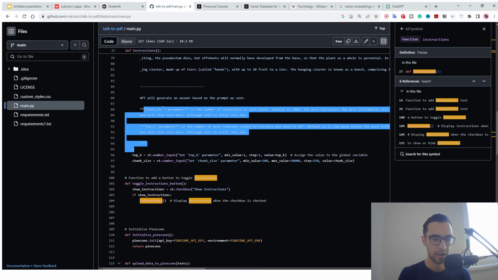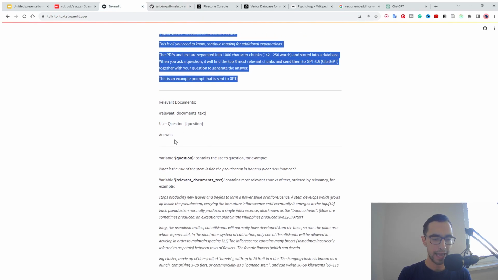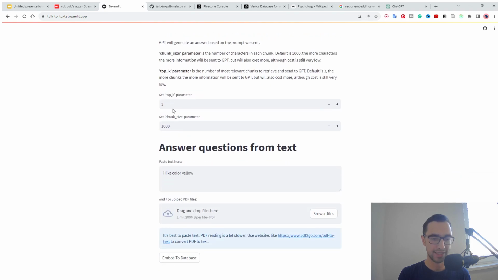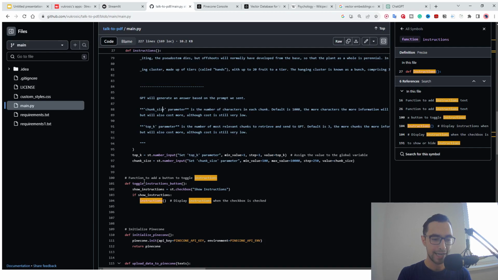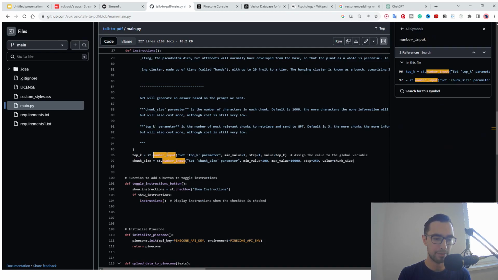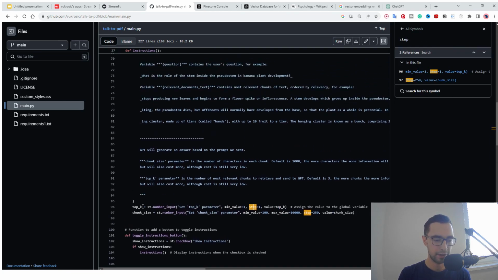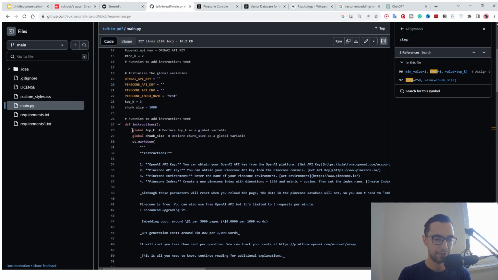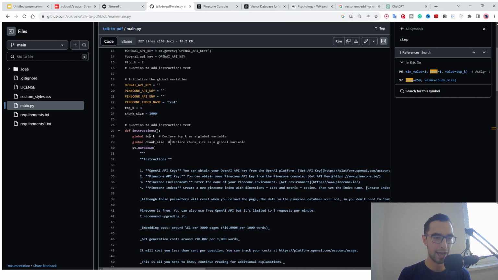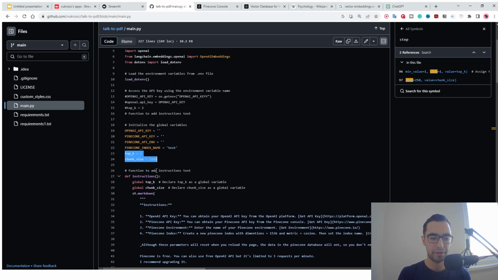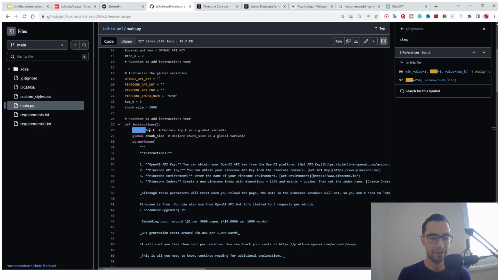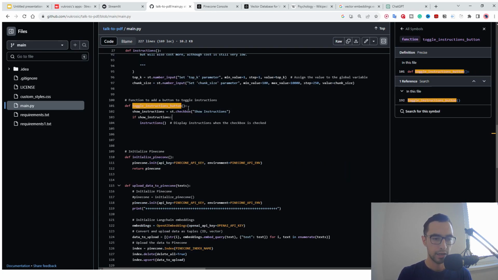And then I'm also gonna enable you to set top K and chunk size parameters in here. So for that, I need to say top K is equal to st.number_input, and then these parameters. The main thing here is that I also need to define global top K and global chunk size, so I can actually control these global variables and not declare new local variables if I don't say global. Now this next one is just to toggle the instructions button. So it's just gonna activate our instructions when I toggle the button. It's gonna call this instructions function.